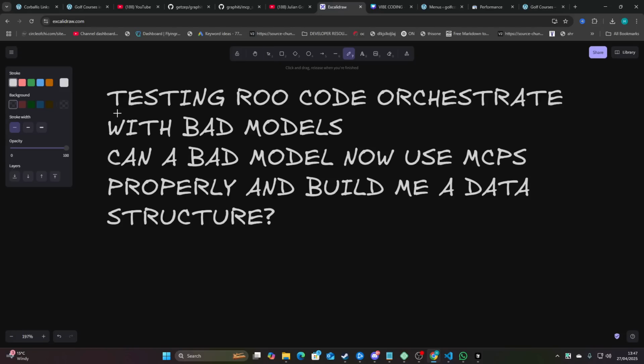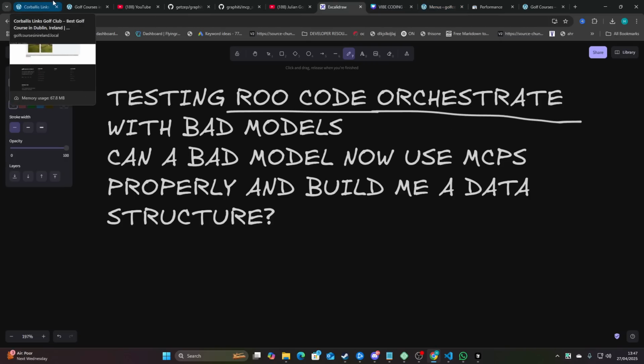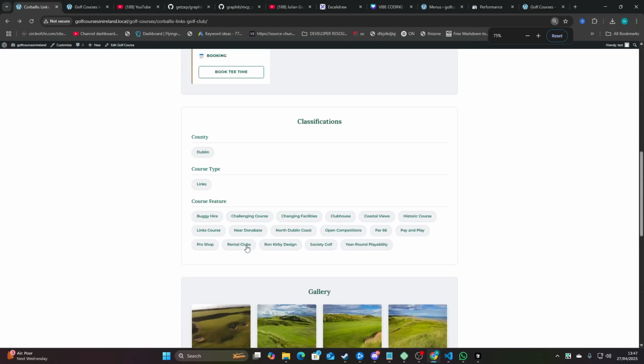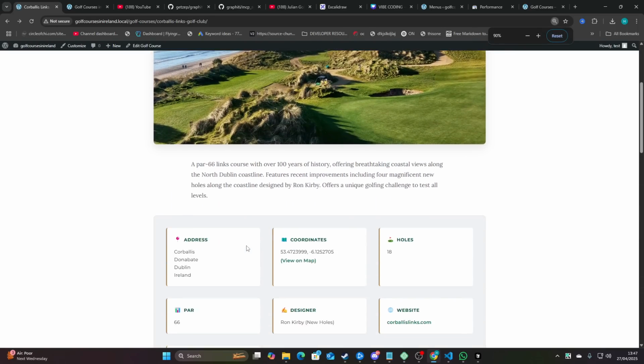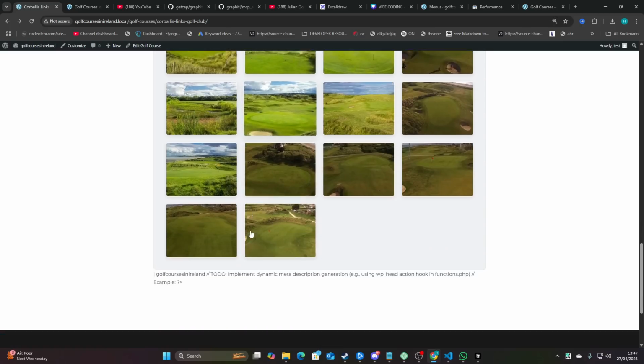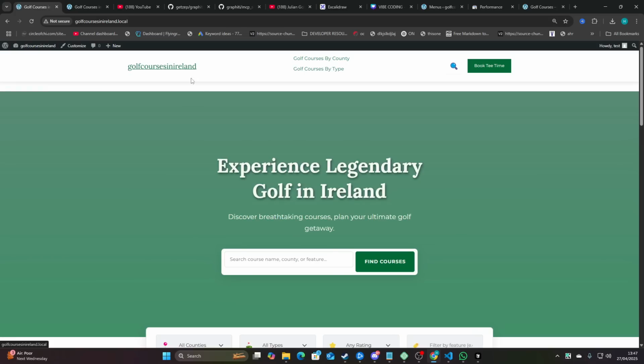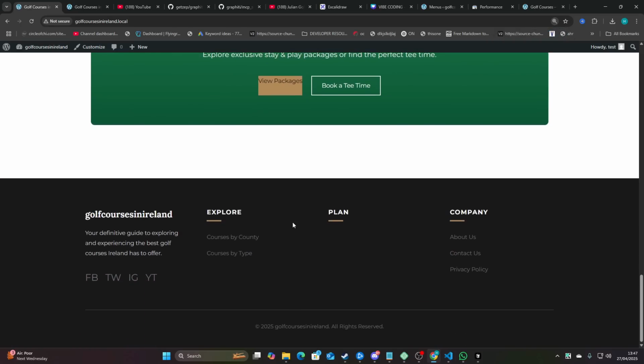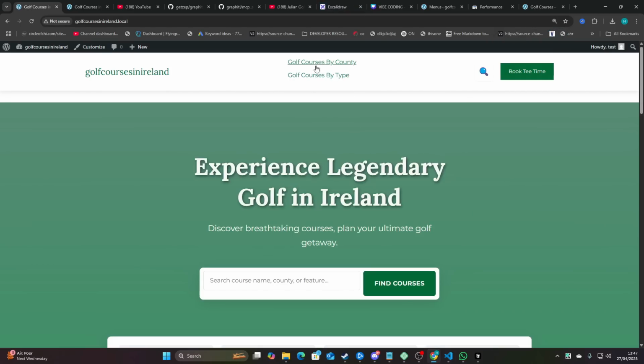Okay, guys. So yesterday I tested Roo Code with Gemini 2.5, Roo Code Orchestrate, and I was absolutely blown away by the results. If you're curious to see what the website looks like now, this is the final product. There's still a little bit more to change, but this just looks absolutely crazy. I wouldn't have been able to do a better job with a professional. I wouldn't have been able to do a better job if I sat here and tried to make this myself on WordPress. Looks absolutely incredible.